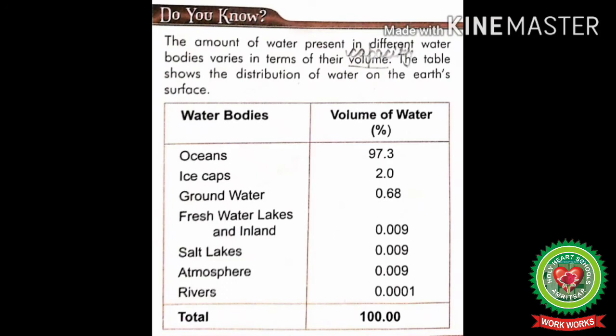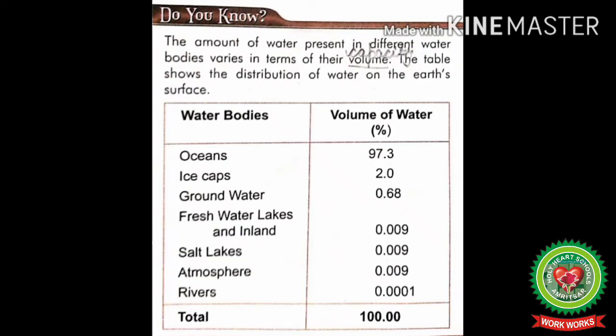Now students, take out page number 34. Now we will read Do You Know? The amount of water present in different water bodies varies in terms of their volume. Here varies means differ in size and volume means capacity. The table shows the distribution of water on the earth's surface.